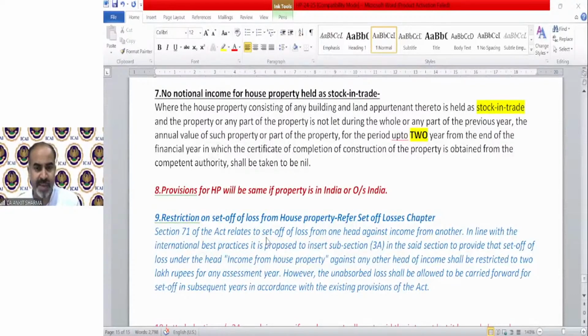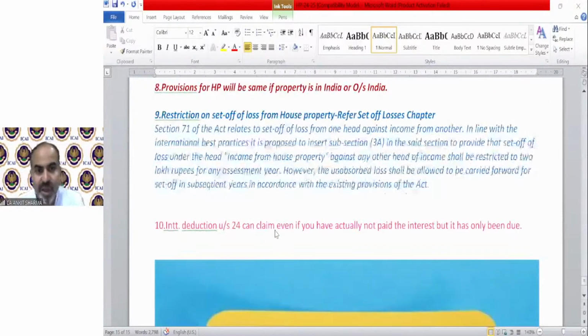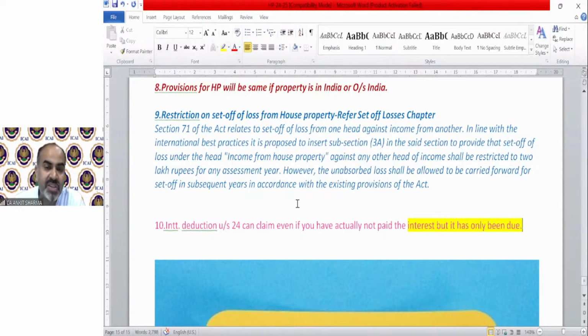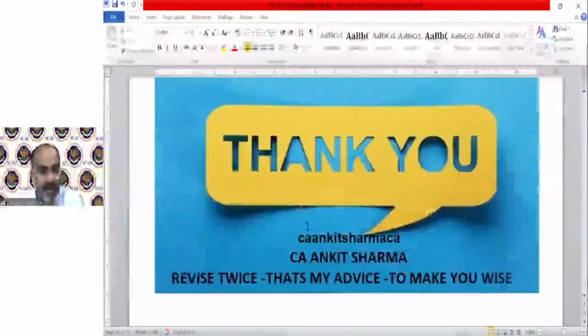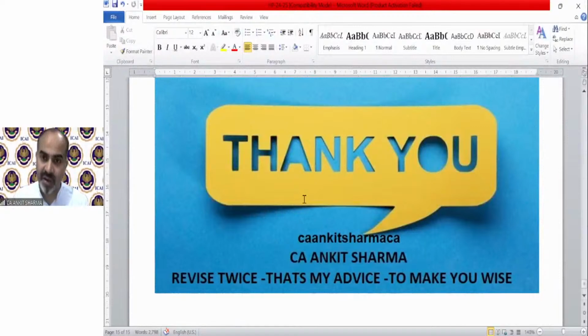The provisions of house property will be the same whether the property is in India or outside India. We have already discussed that provision. Point number 9 is regarding the set off of losses from house property, which will be discussed in the set off chapter, of course. Interest deduction under section 24 can be claimed even if you have not actually paid the interest, but it is due. The pre-construction period interest and the current year interest under income from house property can be claimed as a deduction even if it is due and not paid. So due basis deduction is allowed in case of pre-construction period interest and current year interest.